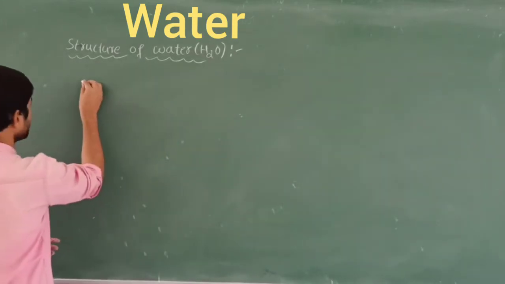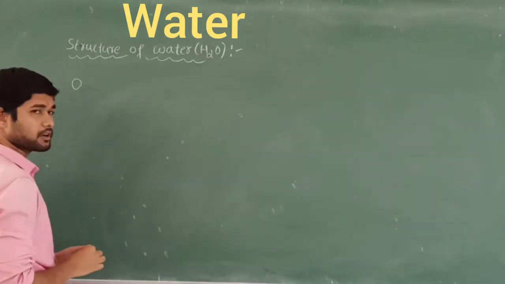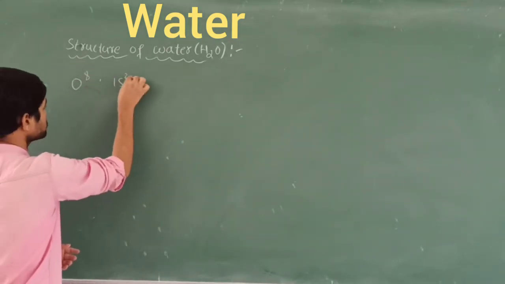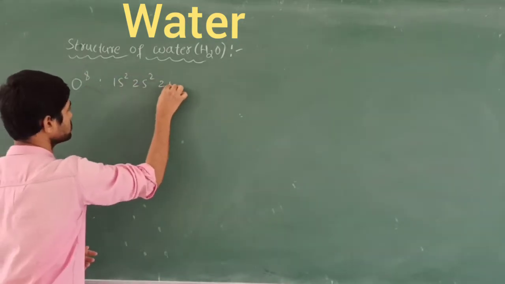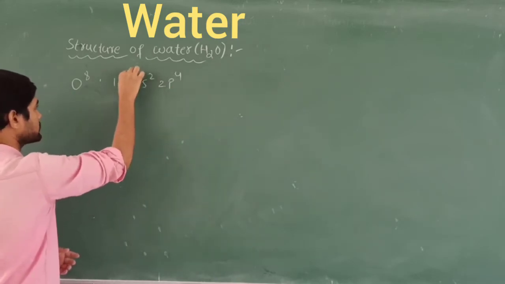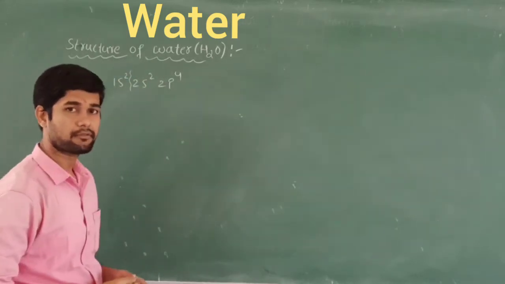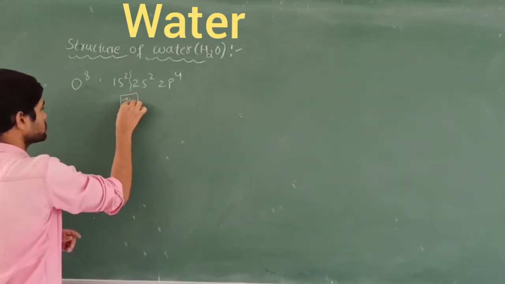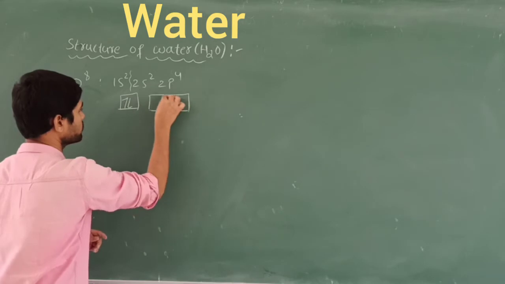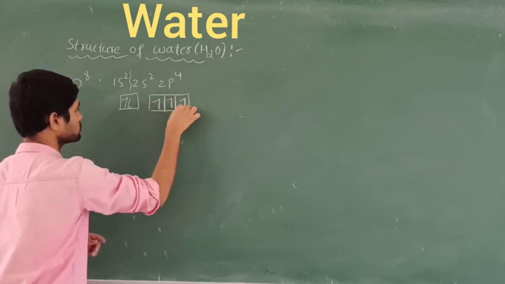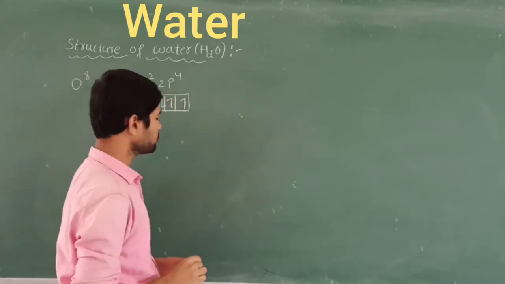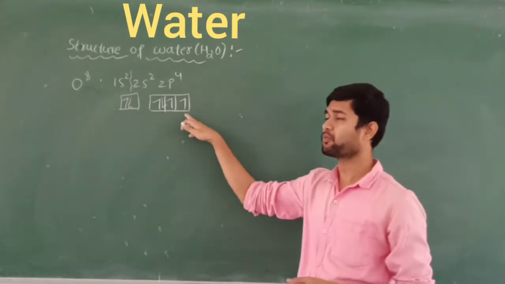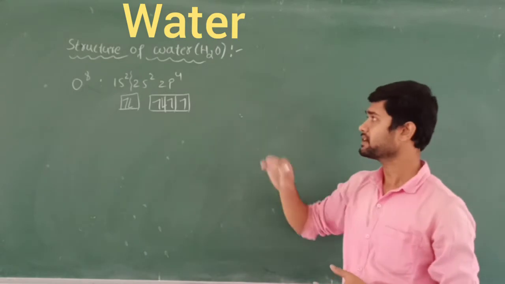Now I am going to take the electronic configuration of oxygen, which has atomic number 8. So 1s2, 2s2, 2p4. I am neglecting the 1s2 because it is a completely filled shell. So only 2s2 and 2p4 matter. How many lone pairs? These are called non-bonding electrons, and these make the bonding pairs of electrons. So this is about the structure of the atom.